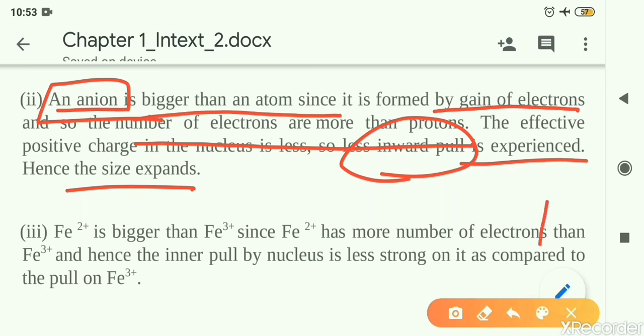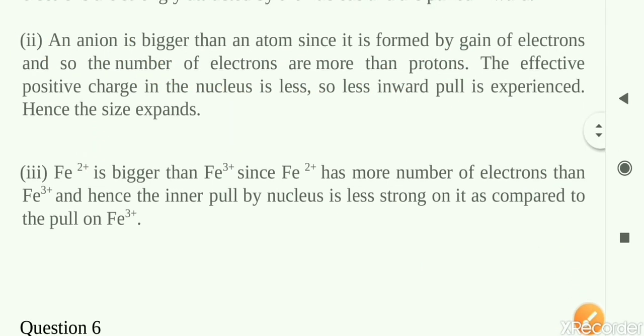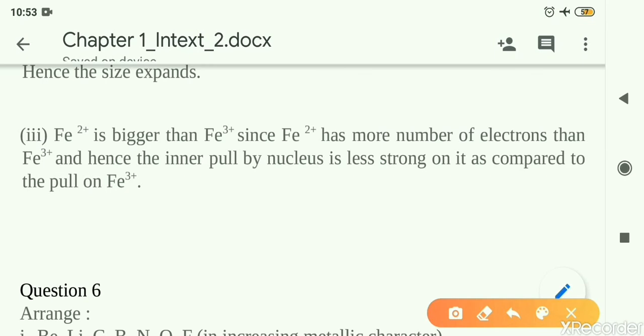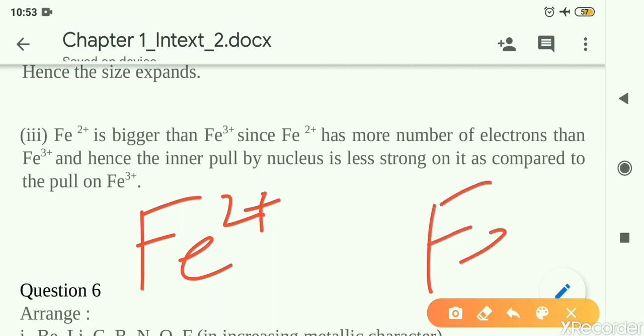Third part of the question: Fe2+ is bigger than Fe3+. Now Fe means iron, the symbol is Fe. So Fe2+ is a positive ion of iron only, and Fe3+ is another positive ion. Iron has variable valency, it has valency 2 as well as 3. If it has 2 plus valency, it is called ferrous ion. If it has 3 plus valency, it is called ferric ion.